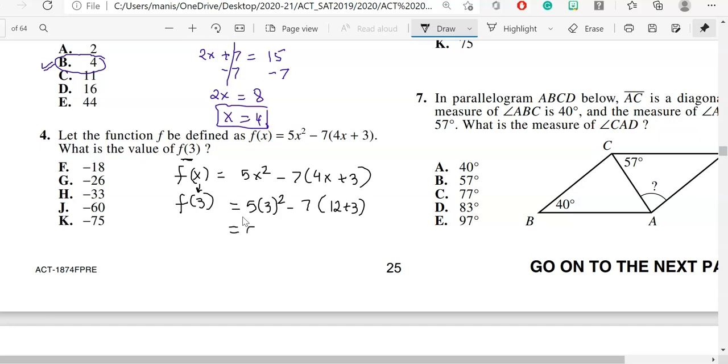So this gives me what? 5, and this gives me what? 9 and 15. 7 times 15, 8. So 45 minus 105 is equal to negative 60. Do you see any answer choice which looks like negative 60? Yes. Option choice J is the correct answer for this problem.